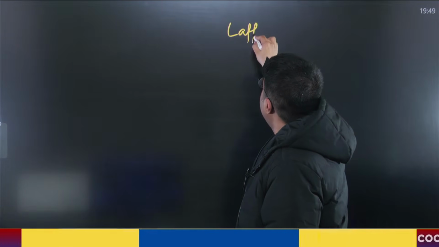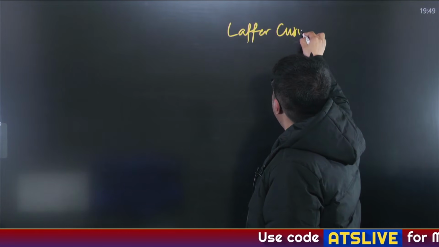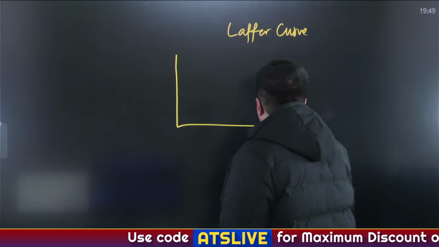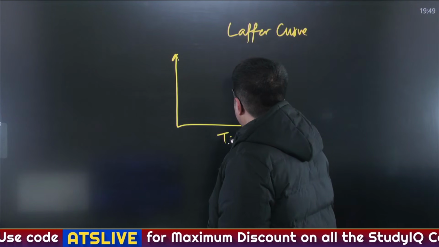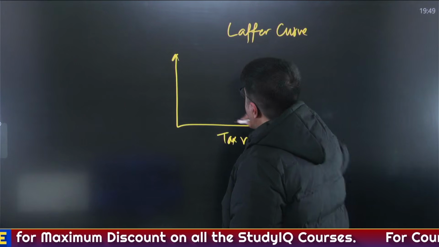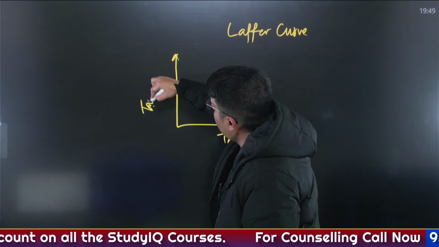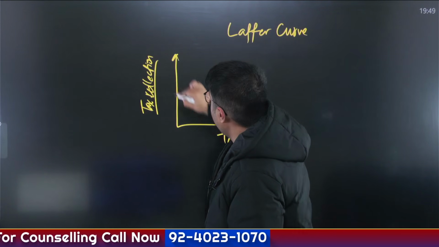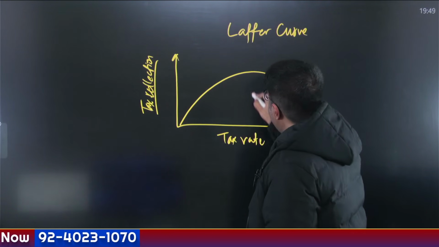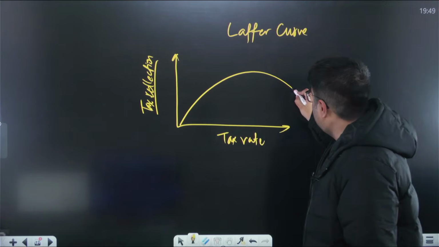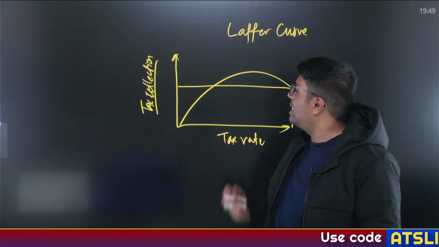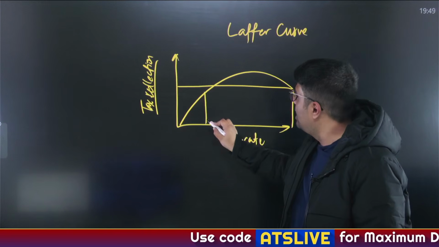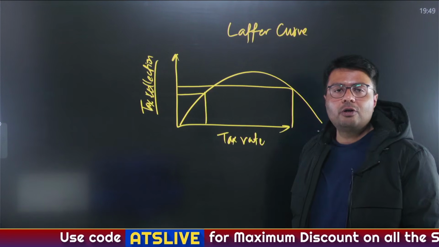To understand this, you need to understand a very basic concept in economics called the Laffer curve. Now, the Laffer curve is a graph that tells you the relation between tax rate and tax collection. And this graph goes like this. Suppose I increase the tax rate, the overall tax collection reduces. If I reduce the tax rate, the overall tax collection also reduces.